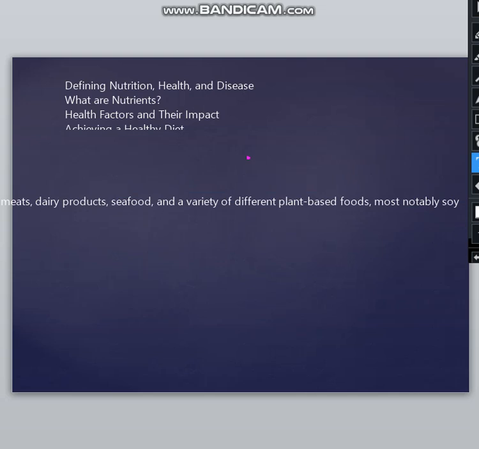Protein comes from a Greek word which means of primary importance, which means that they are the workhorses of life. Proteins provide 4 kilocalories of energy per gram, but protein's work is not to provide energy.